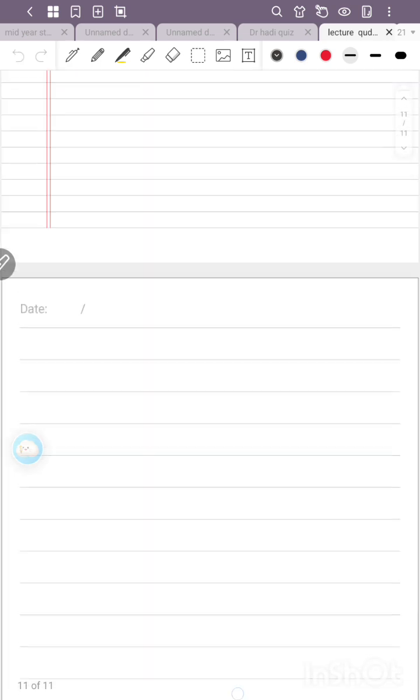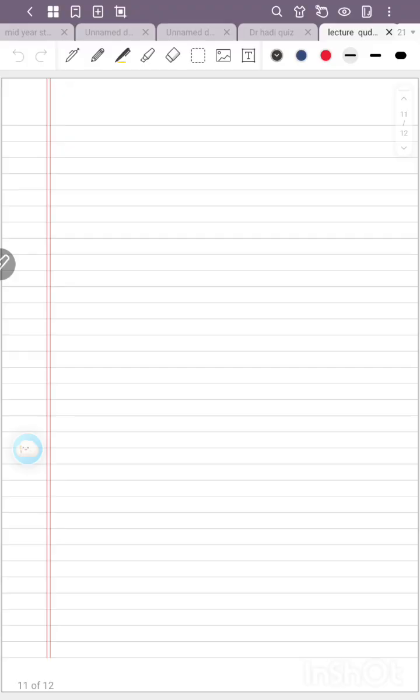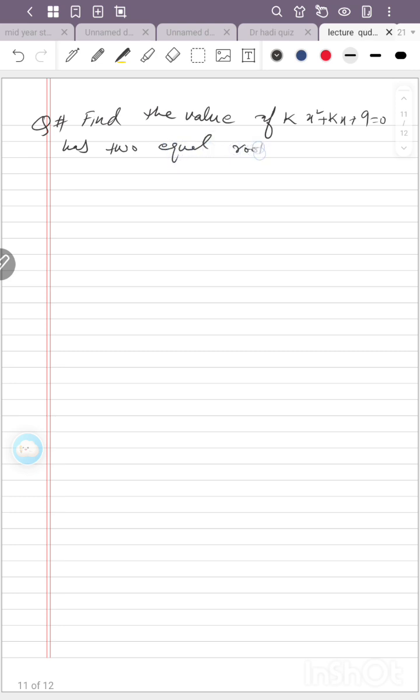Okay, now we have to go next. The equation has two equal roots. Okay, the solution is, so what is the meaning of two equal roots? This is a very important line. Two equal roots means b square minus 4ac equal to 0. This is the discriminant property if the roots are equal. So we write this property.